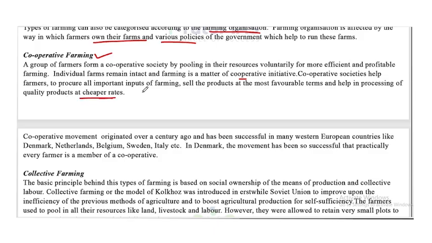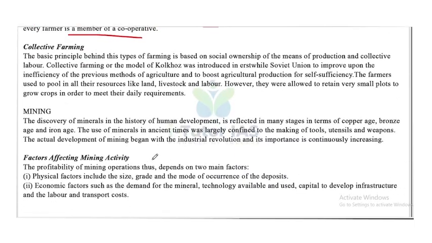Okay, so that's important. The cooperative movement originated over a century ago and has been successful in many Western European countries like Denmark, Netherlands, Belgium, Sweden, Italy, etc. In Denmark, the movement has been so successful that practically every farmer is a member of a cooperative. Now, what is called collective farming?